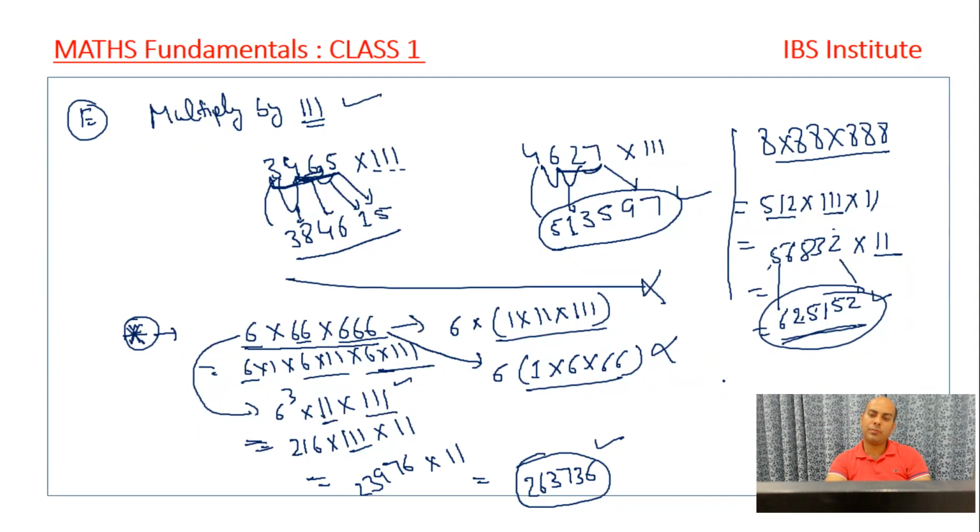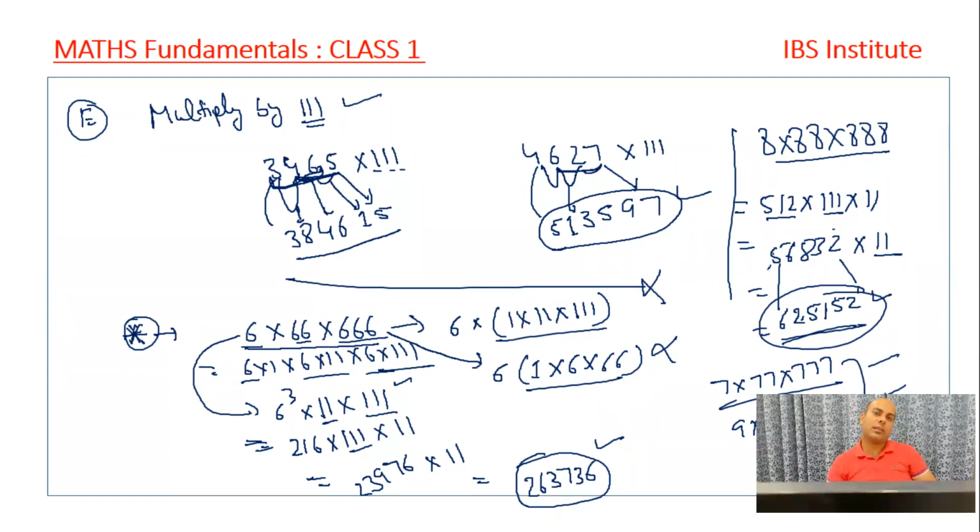If I get a question that's 7 into 77 into 777, I can find it easily. If it is given 9 into 99 into 999, I can find it easily. That's a very simple question, right? But this is the approach we need to follow. Otherwise, I'm not saying that you can't solve the question, right? You will be able to solve the question, but what's important is how much time we take to solve the question, right? That's important, because we are not having the abundance of time, right? We are fighting against time only, right? It's a game of time only.